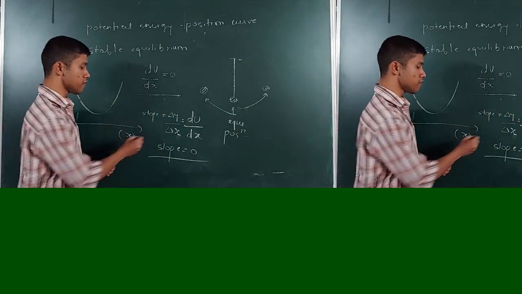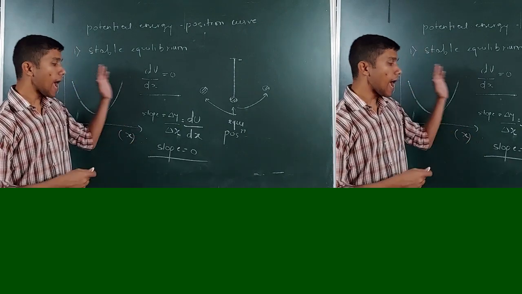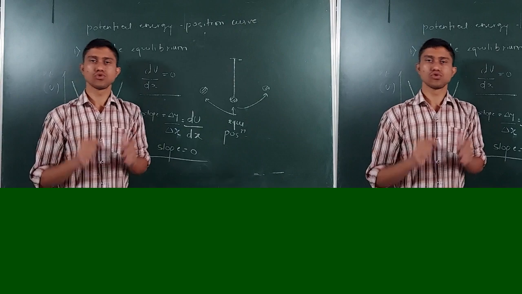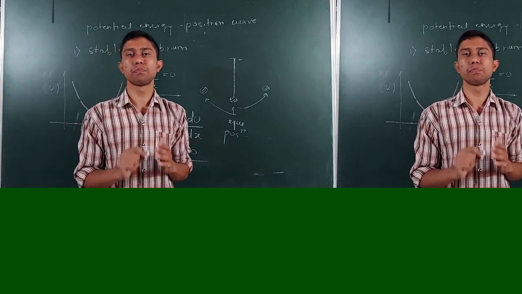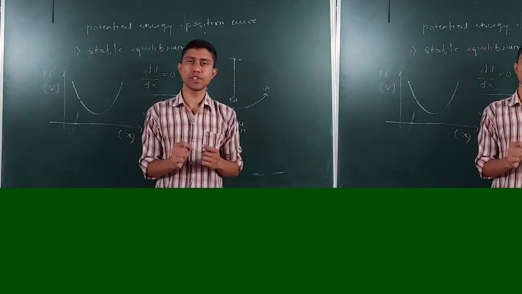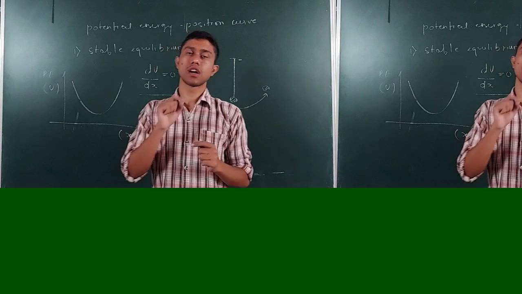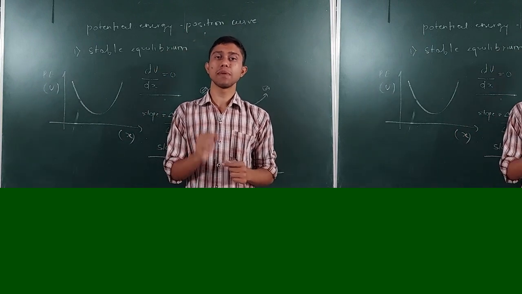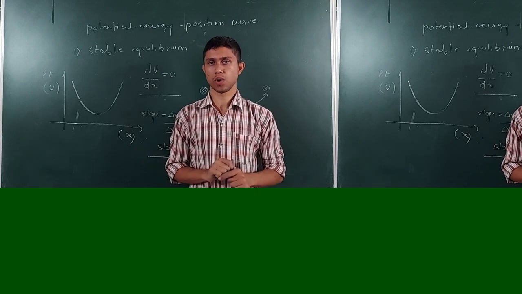What I can infer from this is that at stable equilibrium, my slope is 0. So in a potential energy position curve, whenever you see the slope of the curve equal to 0, at that point there will be an equilibrium.